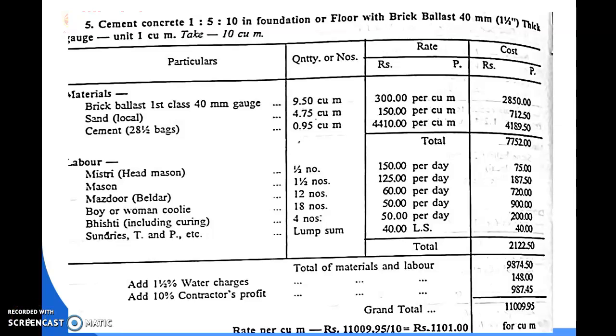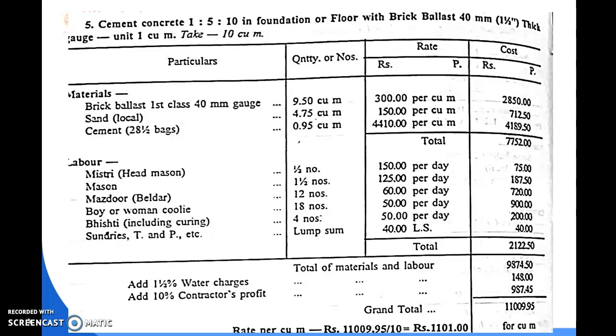Good morning everyone. In the previous class, for the brick cement concrete calculation, we could not discuss the labor part. So here we discuss the labor calculation. The labor requirement for cement concrete is mistri, also called head mason, mazdoor, and also called builder.